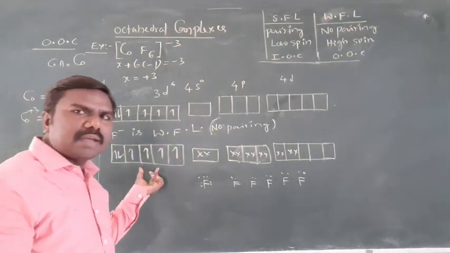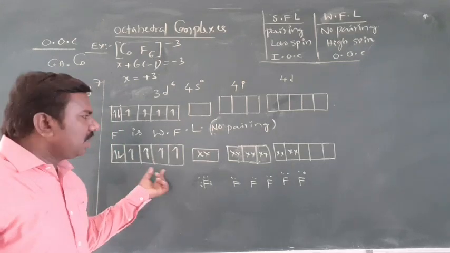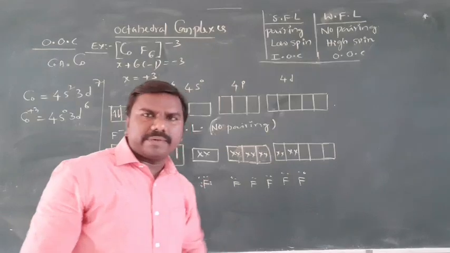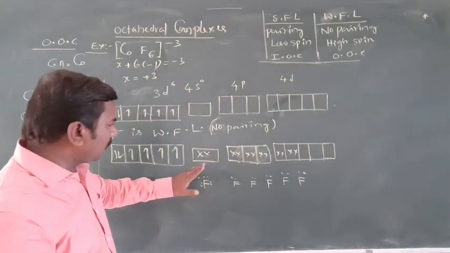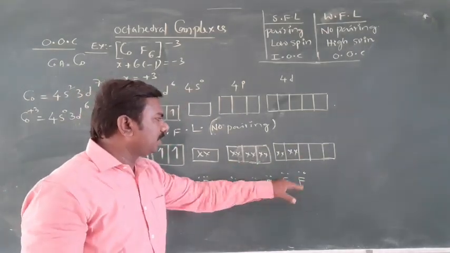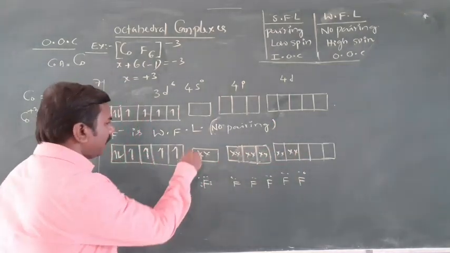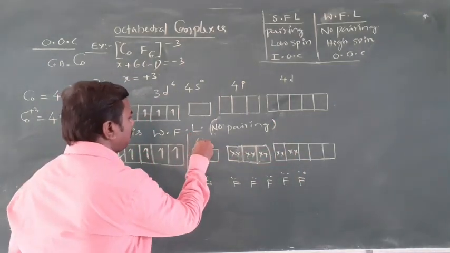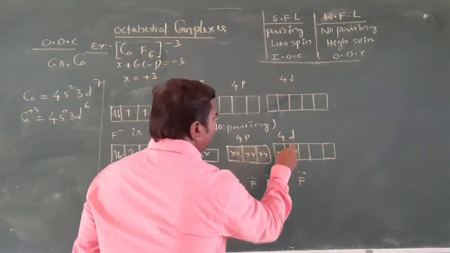These orbitals are never involved in hybridization as per VBT theory, so only the empty orbitals are involved. These empty orbitals are filled by the ligand electrons, which will shift to the empty d orbitals. Then observe it is 4s, 4p and 4d.